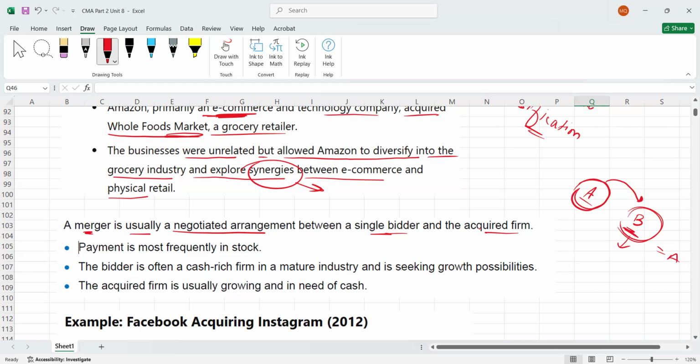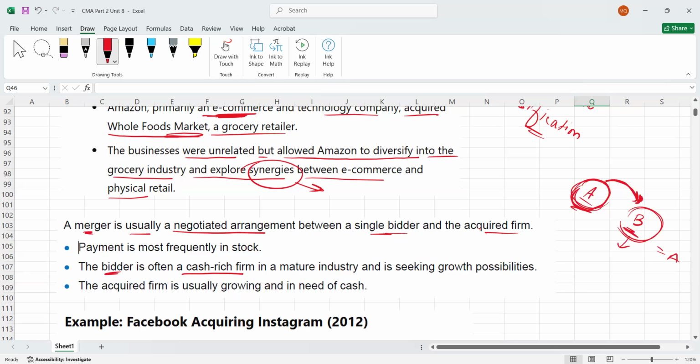In stock means what? So company A may issue their own stock to company B as a consideration. Now, please remember here the bidder, the company who is going to absorb. The bidder is often a cash-rich firm. Obviously, they have some cash. That's why they are going to absorb others, right?